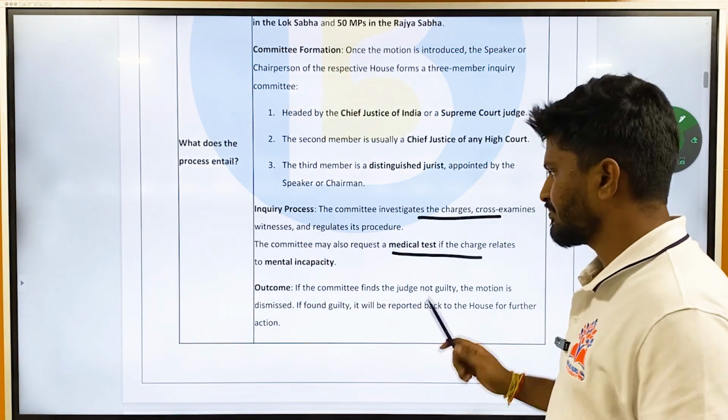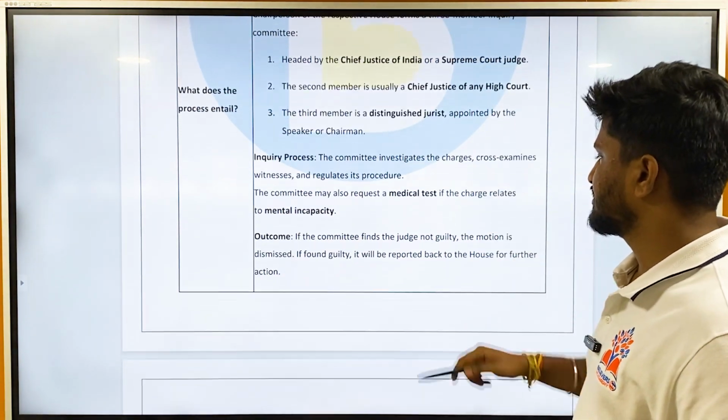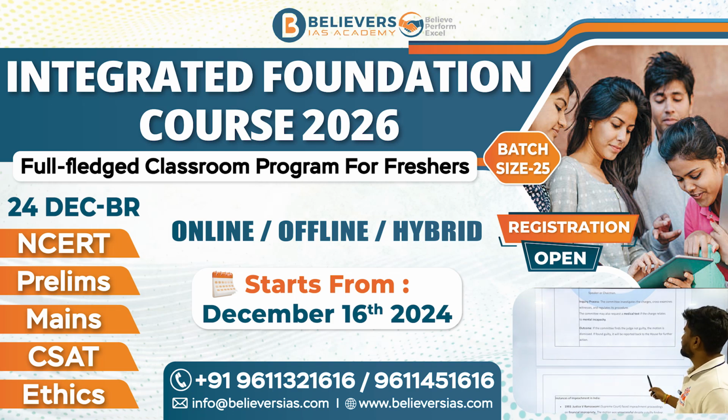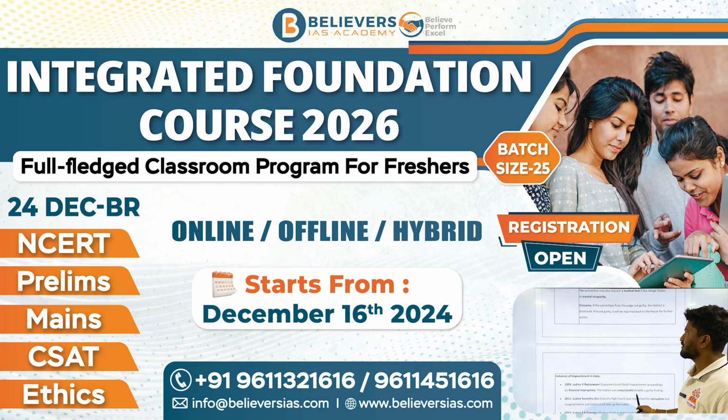The committee may also request a medical test if the charge is related to mental capacity or incapacity. Outcome: if the committee finds the judge not guilty, the motion is dismissed. If found guilty, it will be reported back to the House for further action. Once it is sent to the House, it needs 50% of the House plus 2/3 of members present and voting. Okay, that is how a judge of a Supreme Court or High Court is impeached.